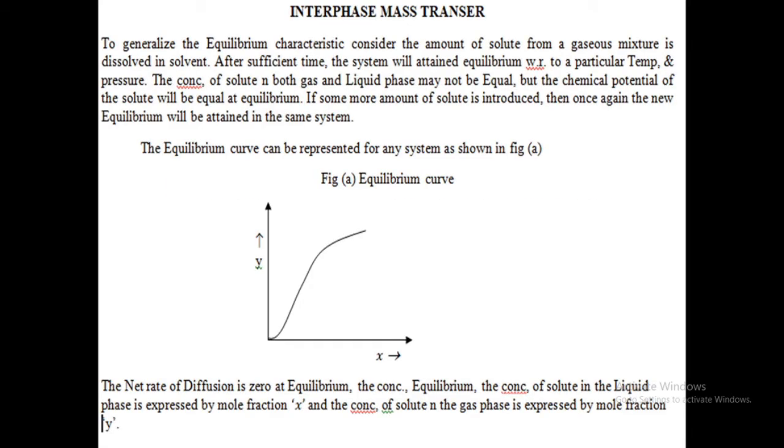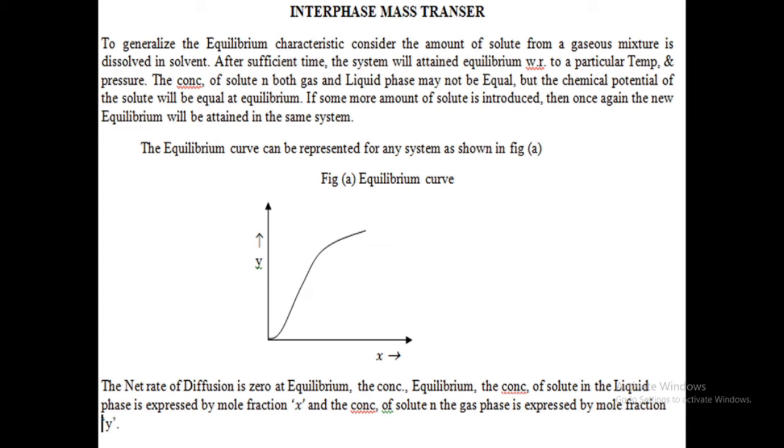Now we are going to discuss interface mass transfer. It is convenient first to consider the equilibrium characteristics of a particular operation. Here we will take a gas-liquid operation, that is gas absorption, with one example.